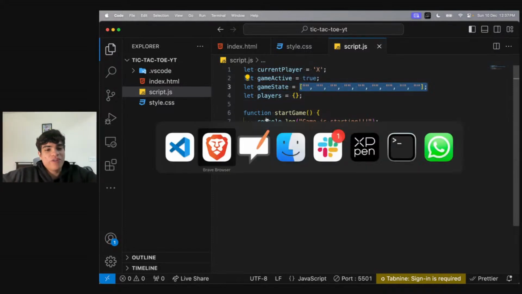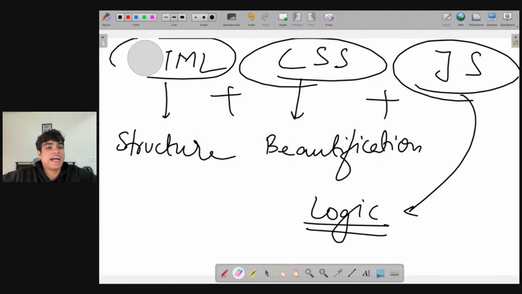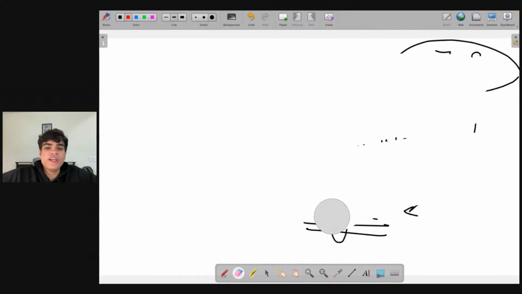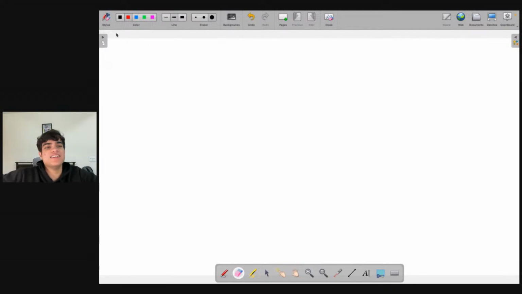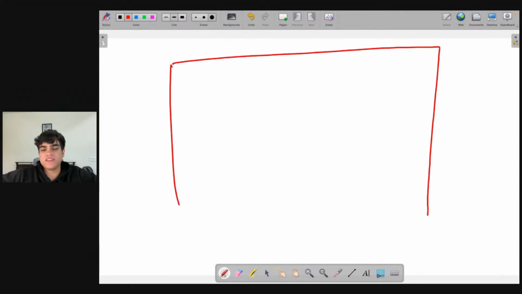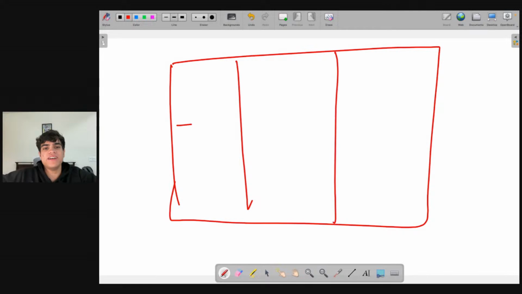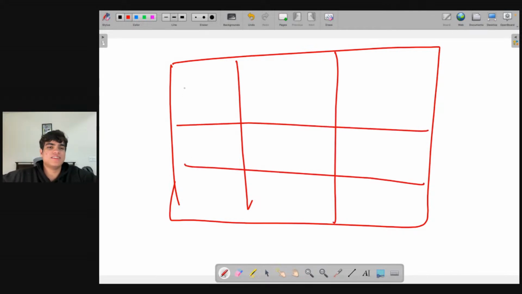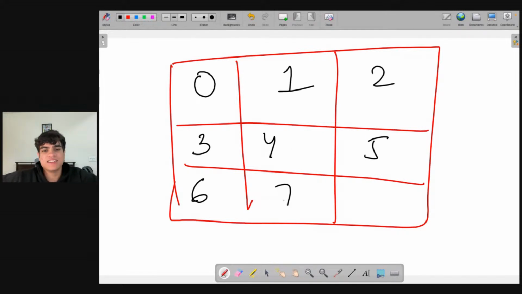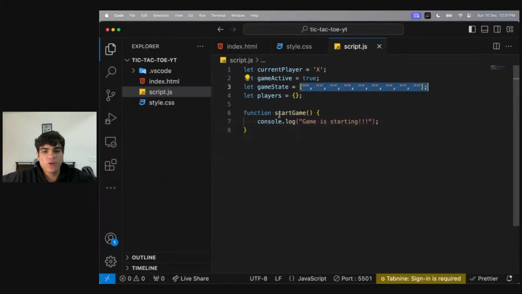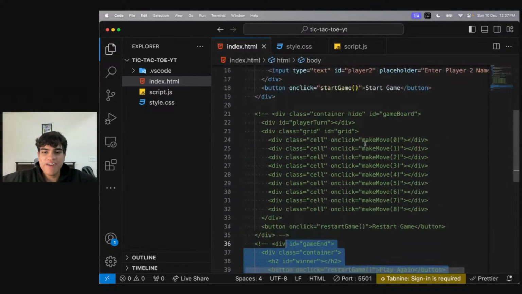So basically, what we'll do is we won't deal with our grid as a 2D array. We'll deal with it as a single array. This is my grid. What I will do is instead of calling this a 2D array, I'll just make it a singular array and I'll say this is 0, this is 1, this is 2, this is 3, 4, 5, 6, 7, 8. I will give it this nomenclature. That is why if you have a look at my index, I have cell 0, cell 1, cell 2, cell 3, cell 4, cell 5, cell 6, cell 7, cell 8.